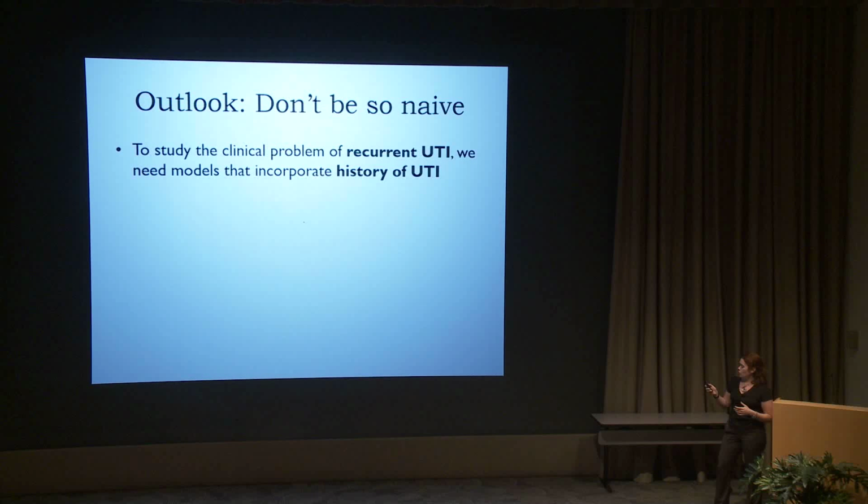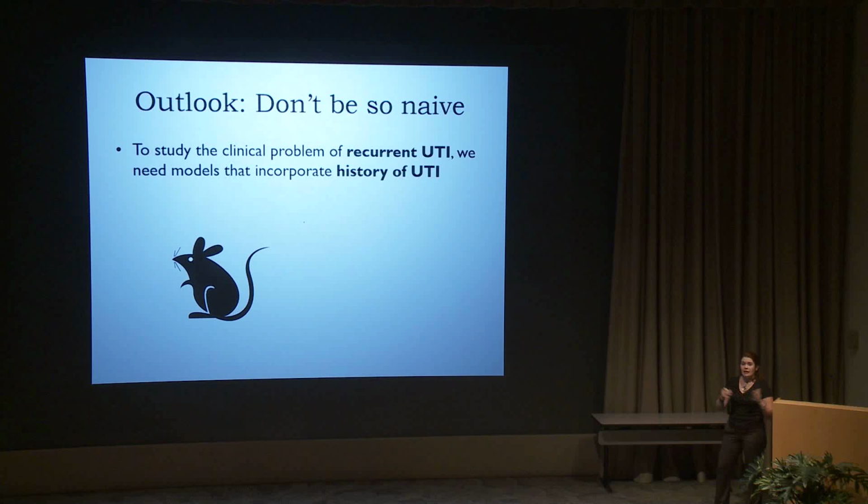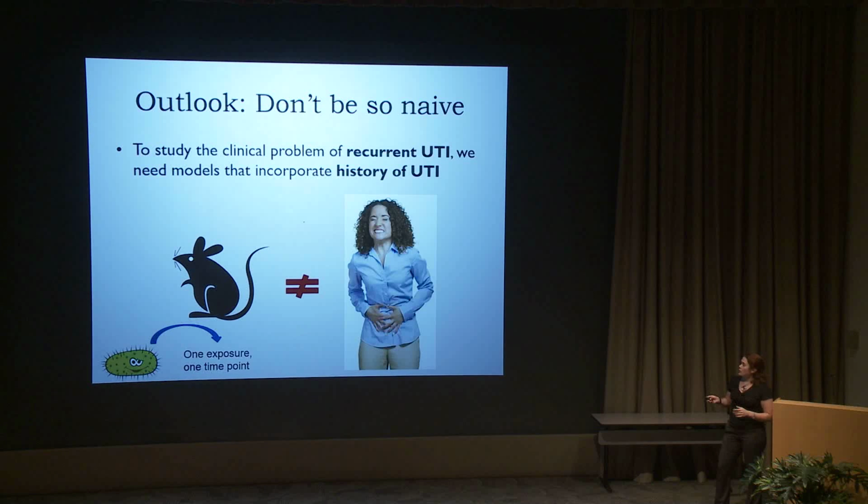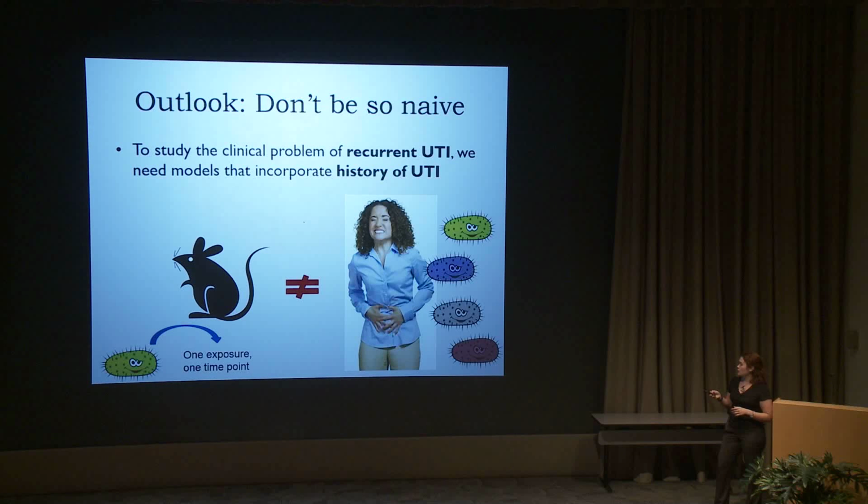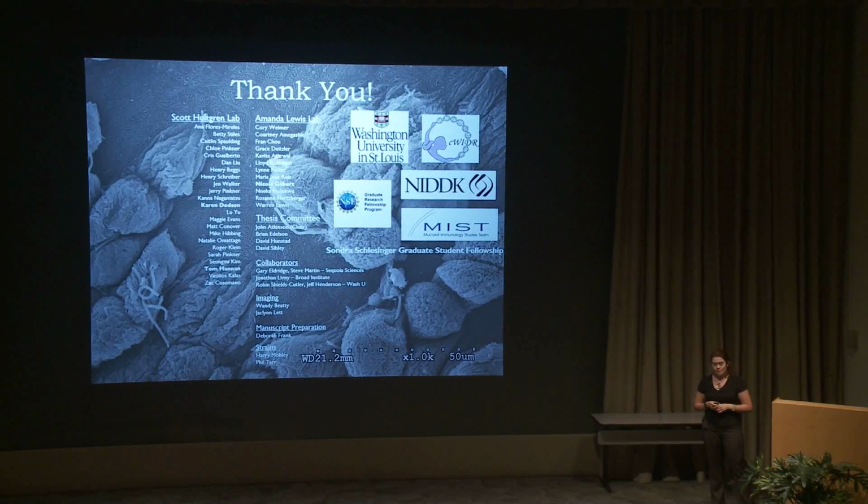So to me, this work really illustrates the fact that a naive mouse with a pristine bladder that is given a single bacterial exposure with a model strain and then is sacrificed at a certain time point may really not be the same as a woman who is experiencing multiple different bacterial exposures to different uropathogens over her lifespan. So thank you, and I'm happy to take questions.